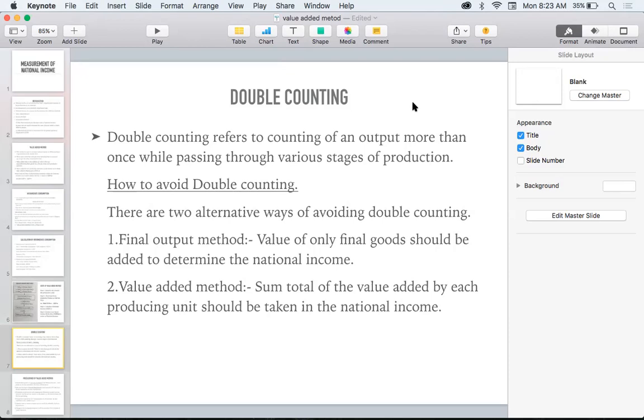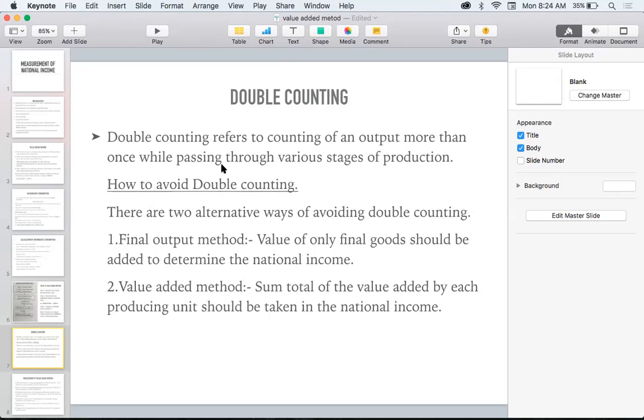Okay, for this 500 rupees, the miller is buying the wheat and changing it into flour. Then he's selling the flour to the baker for 700 rupees. And this baker is buying that flour from the miller at 700 rupees, changing it into bread and selling it for 1000 rupees. Did you understand? Once more, I'll tell you.